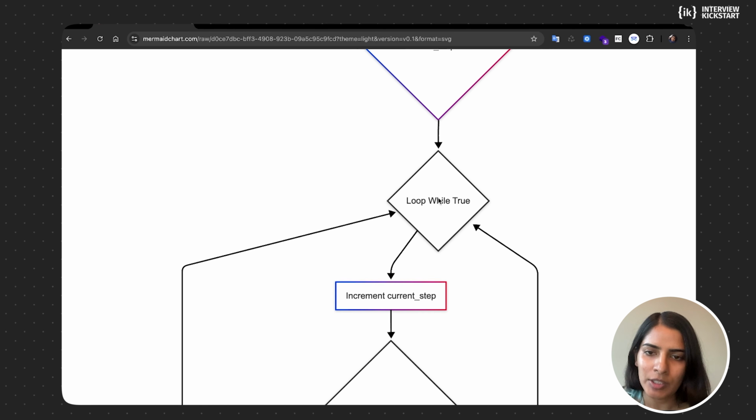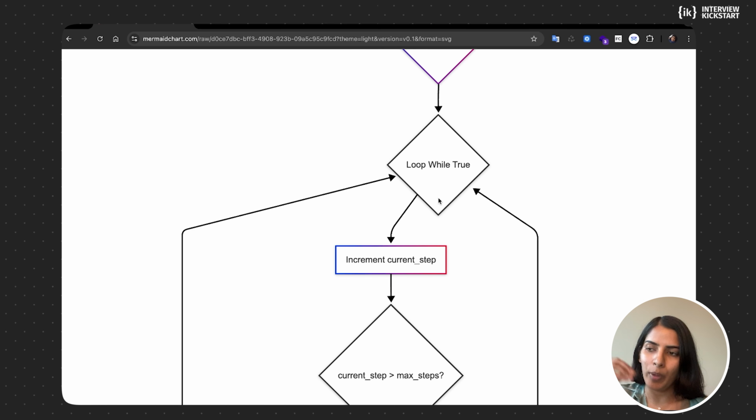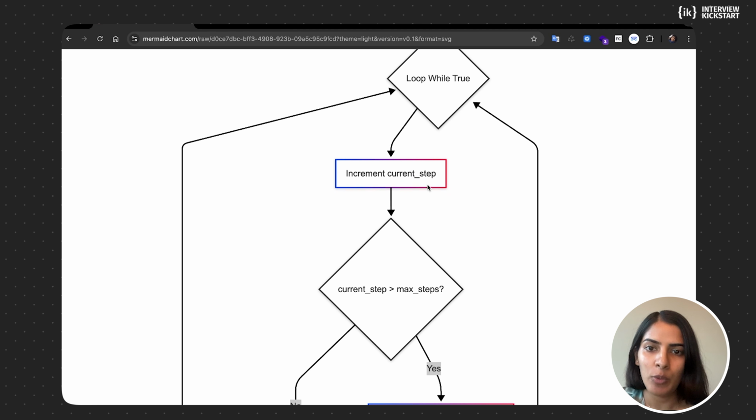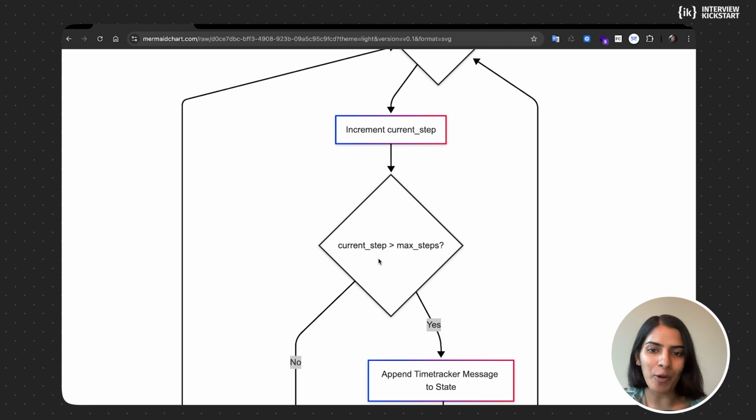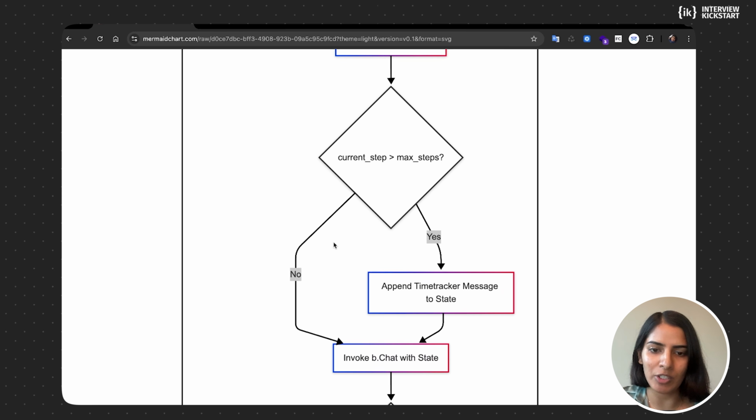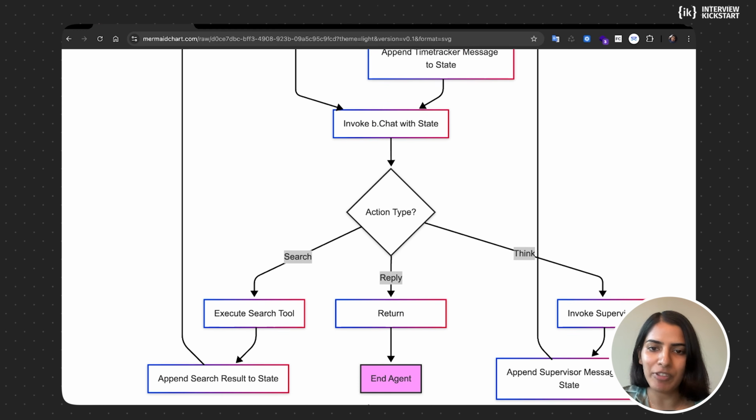Then let's scroll down. There's a while loop. Basically this is a loop within which we call the tools. In this case, the tool that it has is the search tool. So we get into the while loop. We increment the counter because we have to count every time we go over the loop, right? And then we check if the counter is beyond the maximum number of steps. For example, if the maximum number of steps is 6, I can only run the loop 6 times. I'm just giving the agent the capability to run the search loop only 6 times. It'll check if it's beyond 6. If it is, it's going to say, okay, stop this, and we're going to respond to the user.